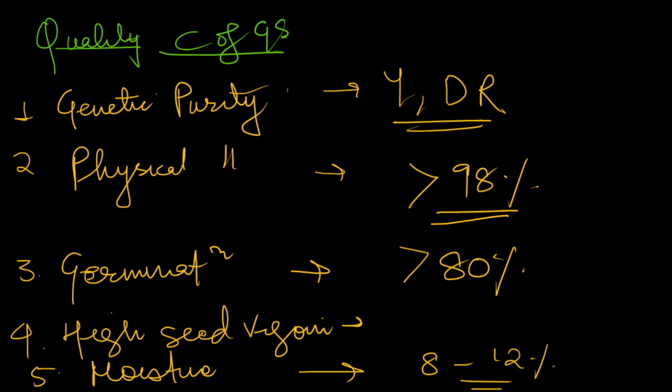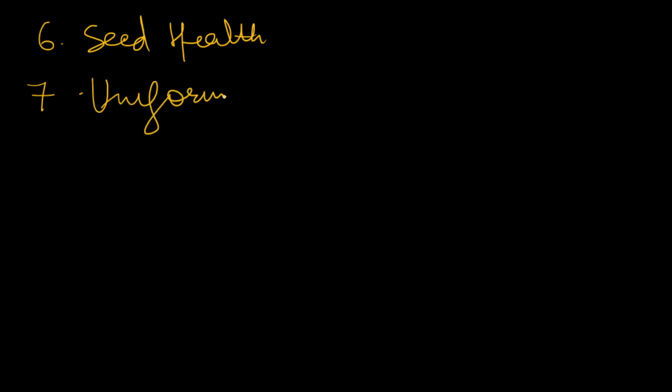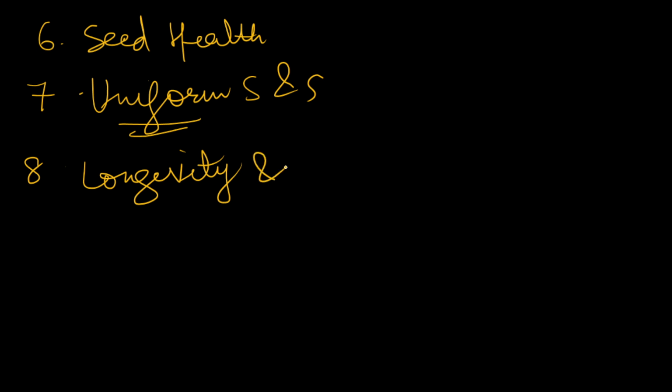You should remember this. After moisture content, you should mention seed health, that it should be free from any kind of diseases and pests. The size should be uniform in shape and size. Next, you can mention longevity and viability. They should maintain viability over extended storage when kept under proper conditions.